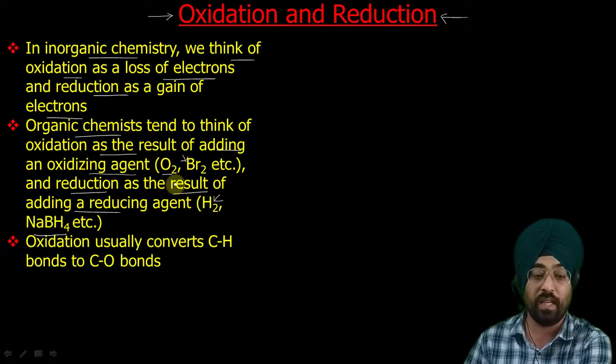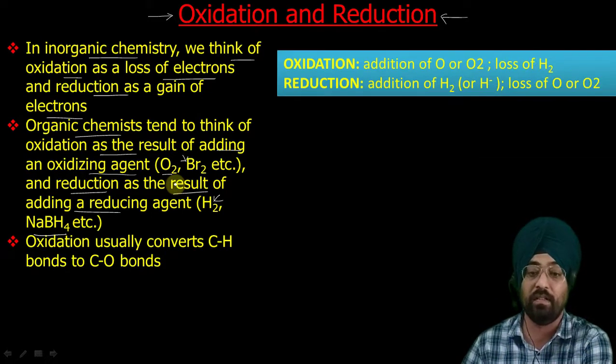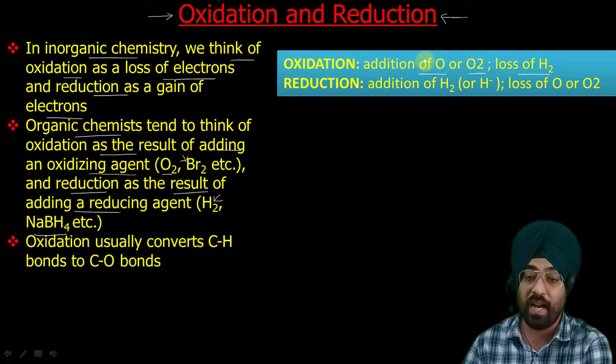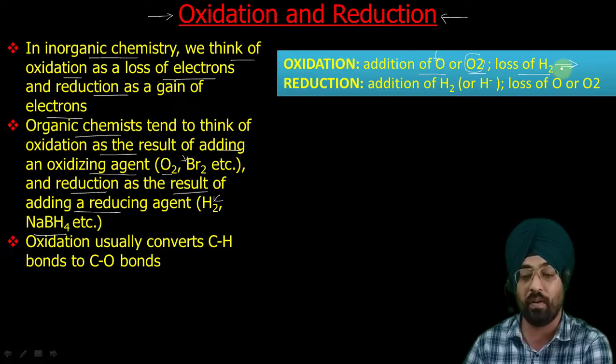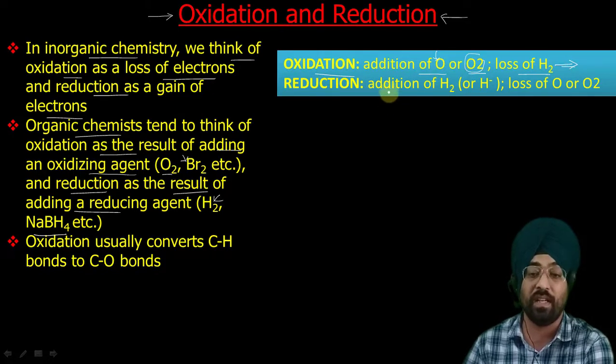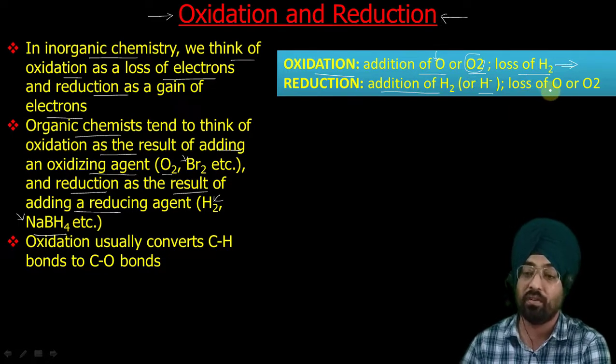In short, we can classify oxidation as addition of oxygen or O2, or loss of hydrogen. If we have any organic compound, and we add an oxygen atom or O2 molecule, or we remove hydrogen from that compound, then we say oxidation has occurred. Whereas reduction is the reverse of oxidation, where it is addition of hydrogen or hydride, H negative, as in the case of sodium borohydride, or we can say loss of oxygen.